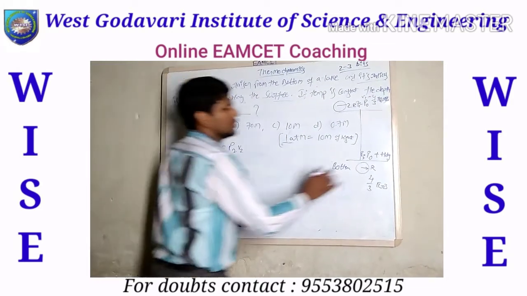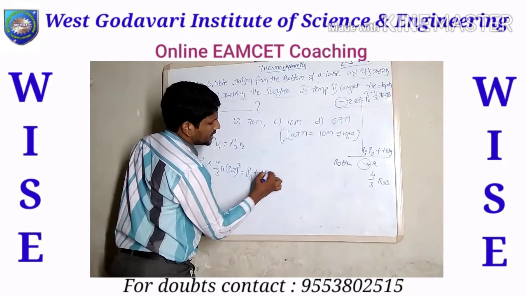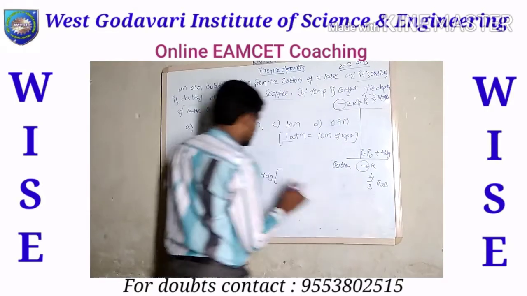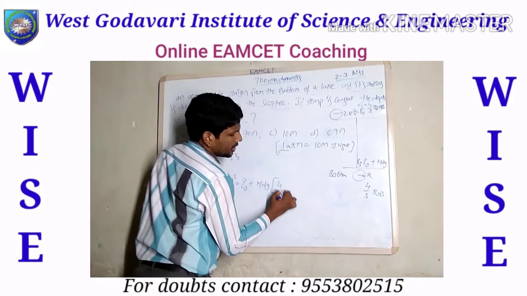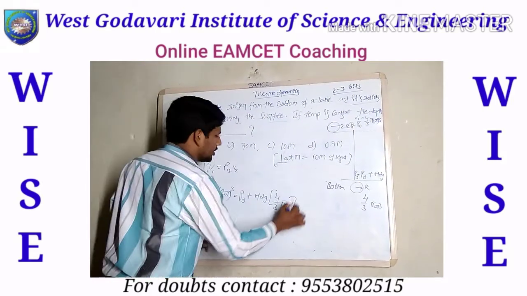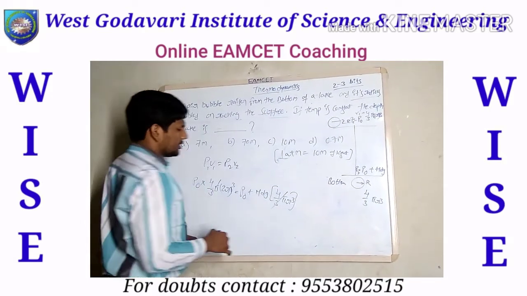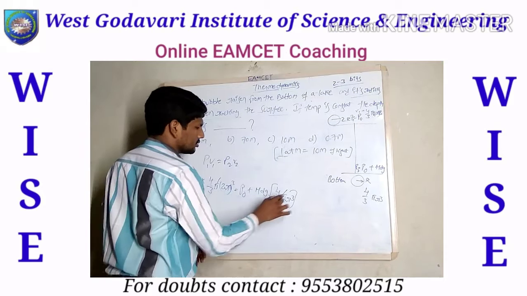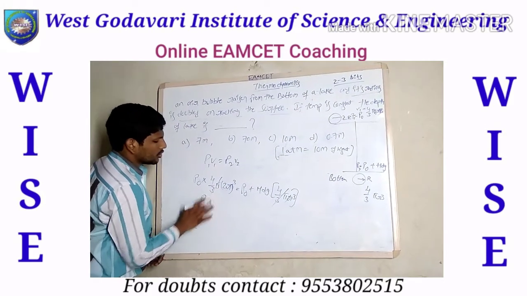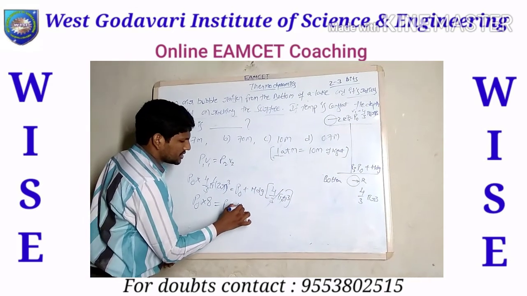This equals P2, which is P naught plus hdg, into V2. V2 is 4 by 3 pi into r cube. The cube is only for r, not for pi; you need to remember that. Now equating, cancel the 4 by 3 pi and the r cube. We have 2 cube, which is 2 into 2 into 2, that means 8. So 8 P naught equals P naught plus hdg.